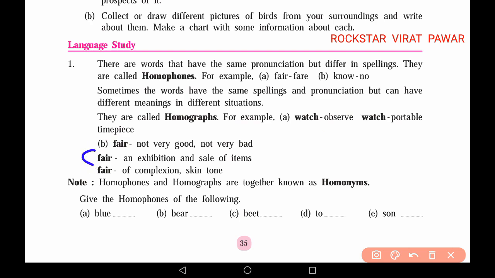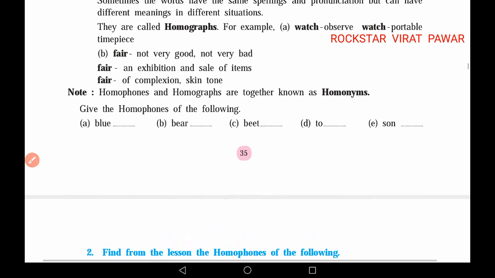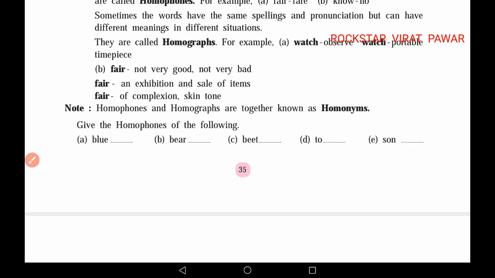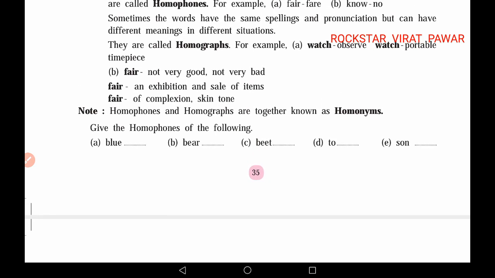And in the other way, if fair is used as an exhibition and a sale of items, it is also called fair. And third, fair is for complexion of skin tone, that is whether the person is white in skin tone or black in skin tone. In this way, homophones and homographs are together known as homonyms. Okay, give the homophones of the following.